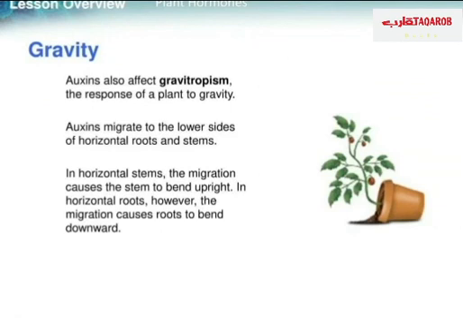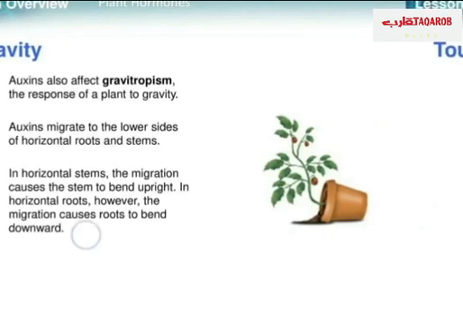The second one is gravity. Auxins also affect gravitropism. Auxins migrate to the lower side of horizontal roots and stems. At the same time, in horizontal stems, the migration causes the stem to bend upright. In horizontal roots, however, the migration causes the root to bend downward.